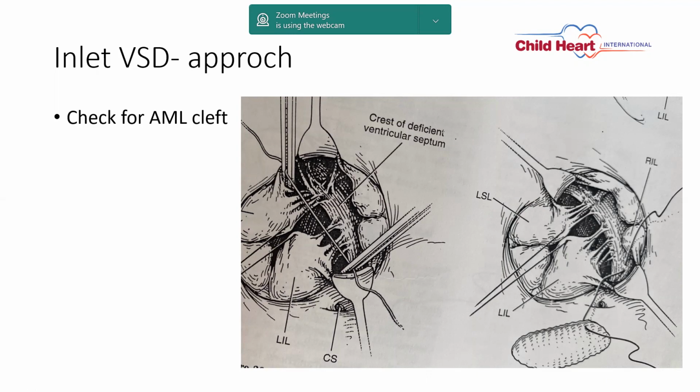Here the conduction comes very laterally. It is pushed outward at the junction of the tricuspid annulus and interventricular septum. So these are the areas where, as my arrow shows, the conduction tissues are there. So your suture should start from there and close the VSD. And the other edge of the VSD is close to the tricuspid annulus.